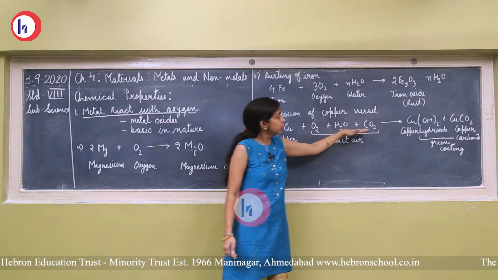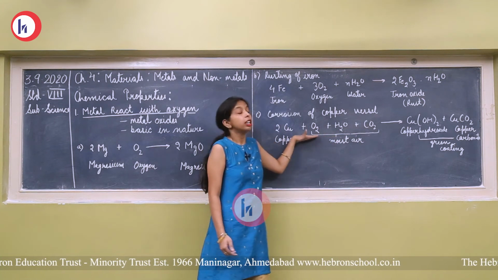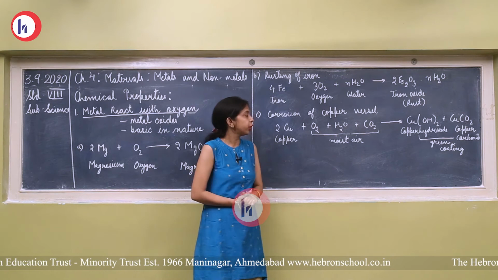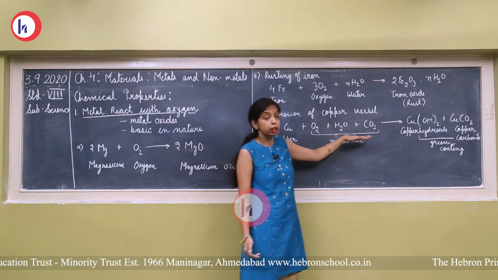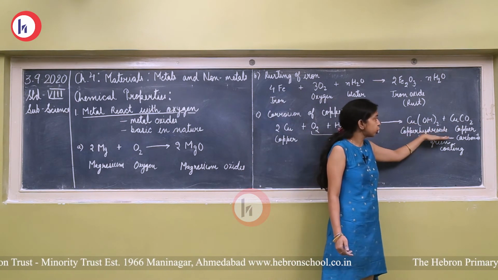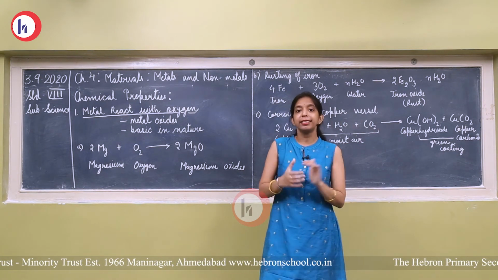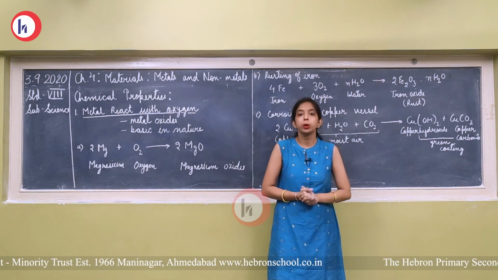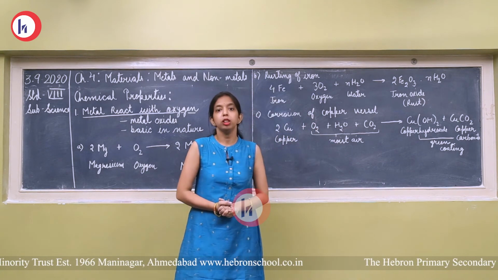H2O, water. CO2 means carbon dioxide. These three exist in our atmosphere only. When copper reacts with oxygen, water, carbon dioxide, it forms copper hydroxide and copper carbonate. And when these compounds exist, they form the green coating, and that is known as the corrosion of copper vessel.